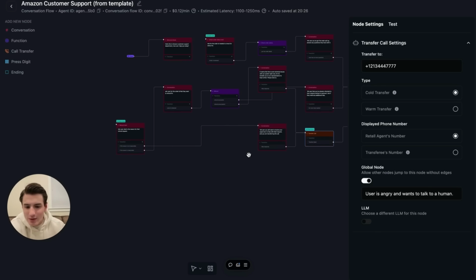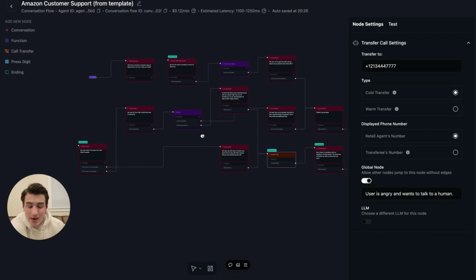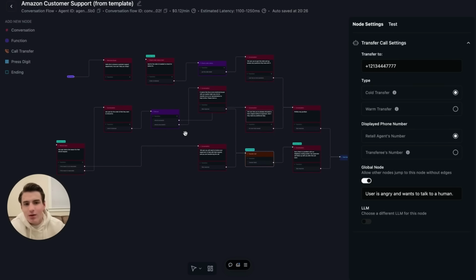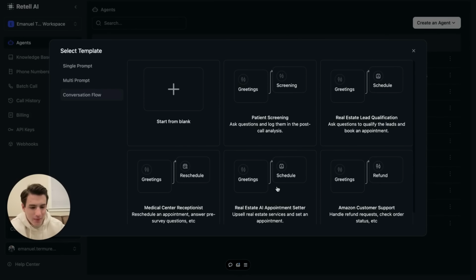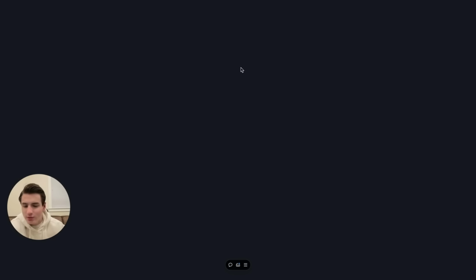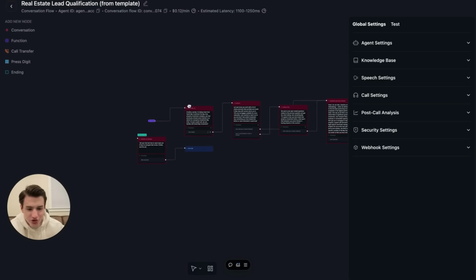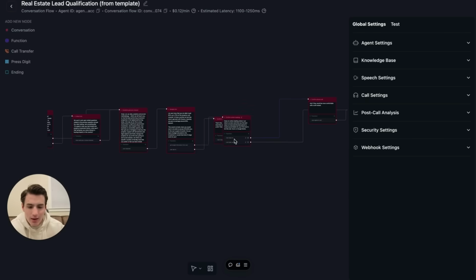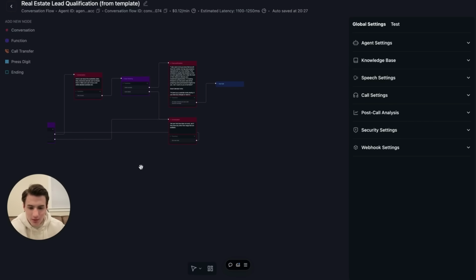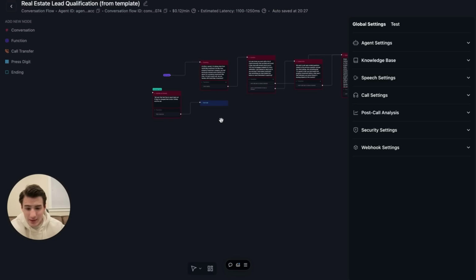So that's basically how you are able to create a refund agent. It's a bit complex, so I don't recommend building it for no reason, but as you're able to see, this is possible for you to build. If you're a real estate agent and you want to start qualifying leads, we can come over here to this template. It just runs through everything, connects everything, and then keeps on going until the lead is qualified, and then it ends the call.